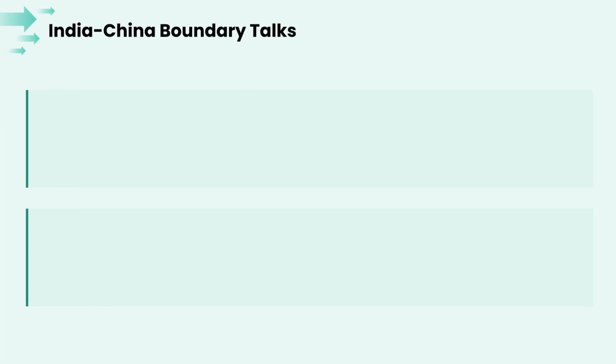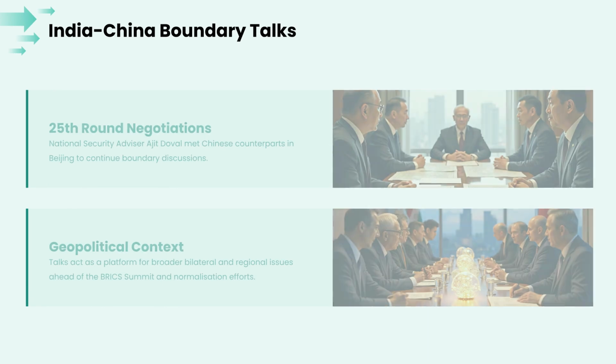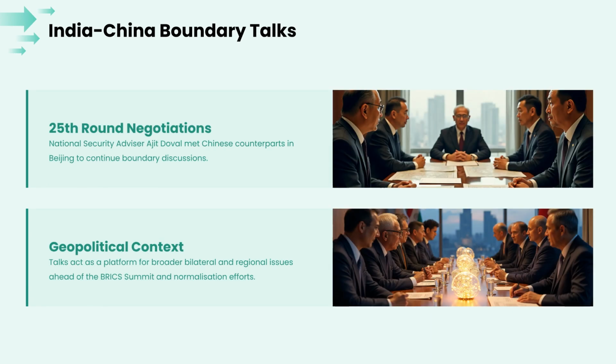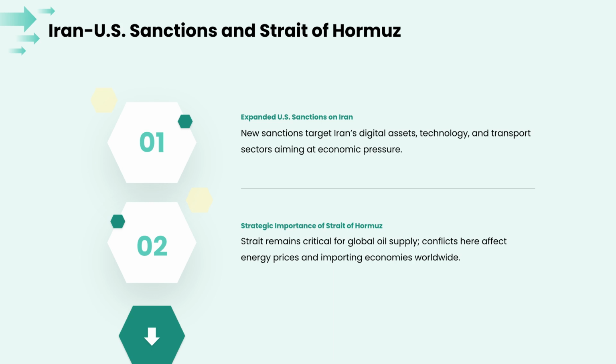In geopolitical developments, NSA Ajit Doval met with Chinese counterparts in Beijing for the 25th round of boundary talks, serving as a platform for wider discussions ahead of the upcoming BRICS summit. Finally, we note that new U.S. sanctions on Iran are targeting digital and transport sectors. The stability of the Strait of Hormuz remains a critical concern for global energy prices.